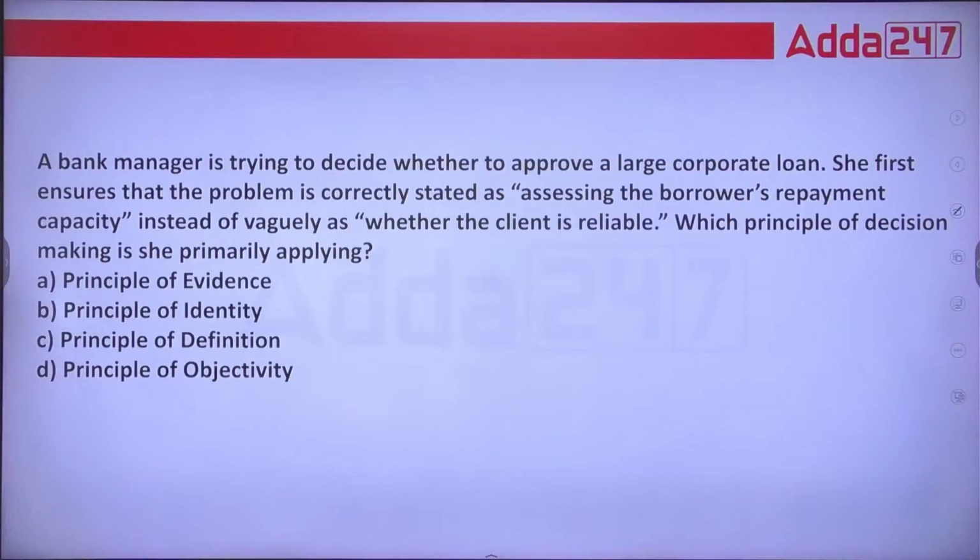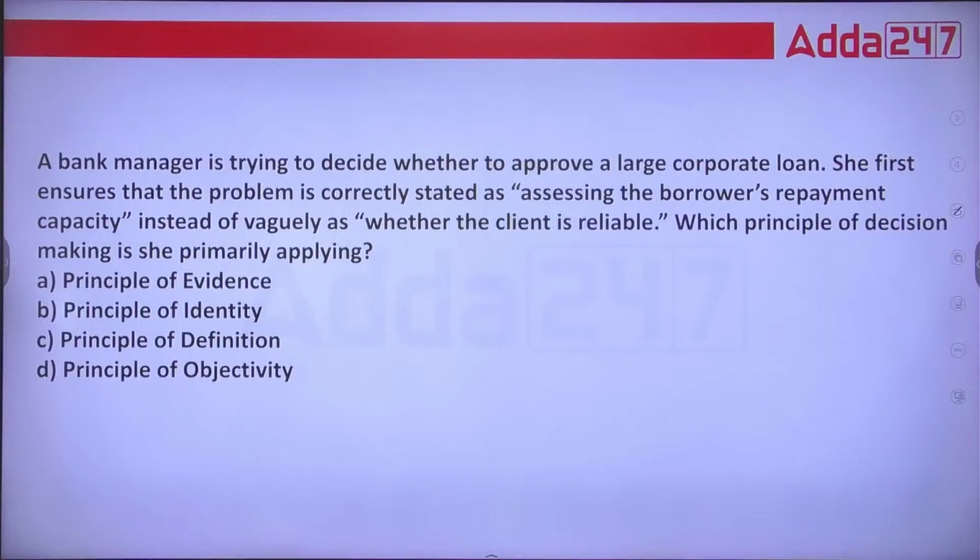In this question, they're asking: when this bank manager evaluates a large corporate loan, she is not directly relying on the customer. She is assessing the borrower's repayment capacity, whether that borrower will pay this amount or not. So which principle of decision making is she applying?